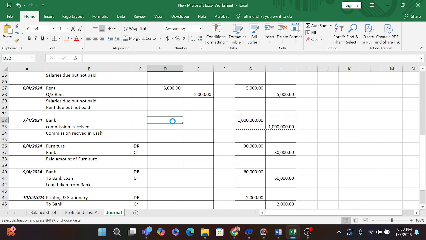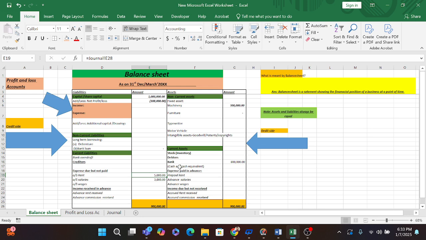Here, when I post this entry, that is 10 lakh rupees, if you see, my bank balance was 8 lakh rupees.